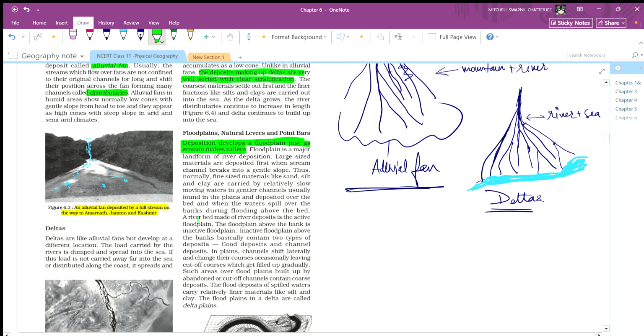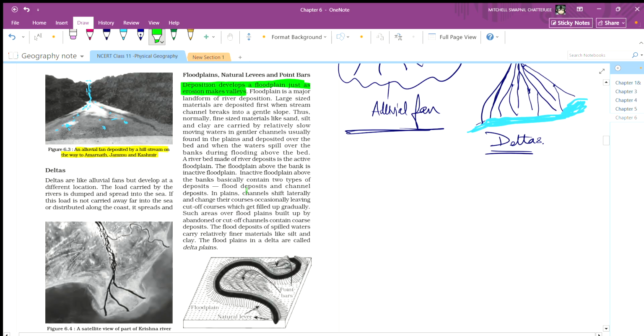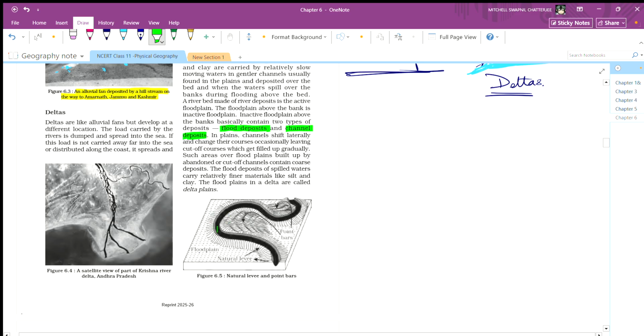over the bed, a river bed is made of deposition. In the active floodplains, the floodplain above the bank is the inactive floodplain. Inactive floodplains above the bank basically contain two types, flood deposit and channel deposit. Flood deposit only happens when there is an overflow of water, and channel deposit is basically all the substance which is all the time carried by the river.